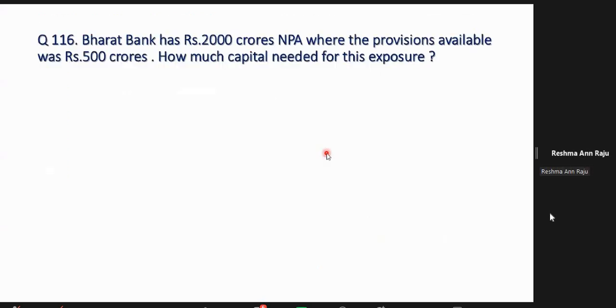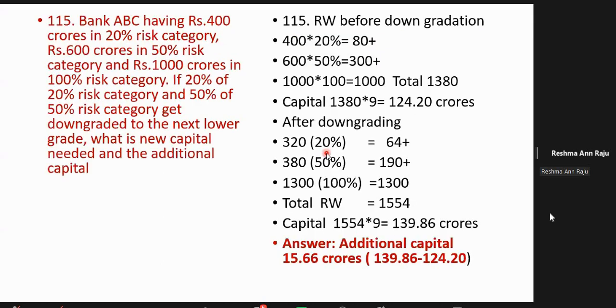Once again, can you explain how it is coming after downgrading, sir? Earlier 400, 600, 1000, madam. After downgrading, 20% of 400 is 80, no, madam? So 80 you minus it, 320. The 80 will come down. It is given clearly.